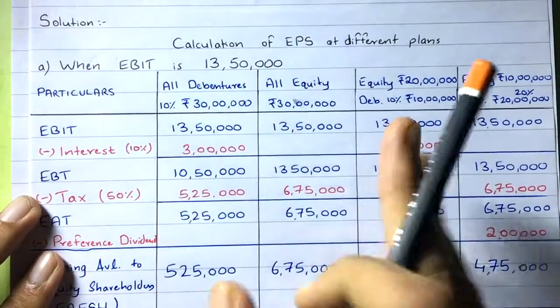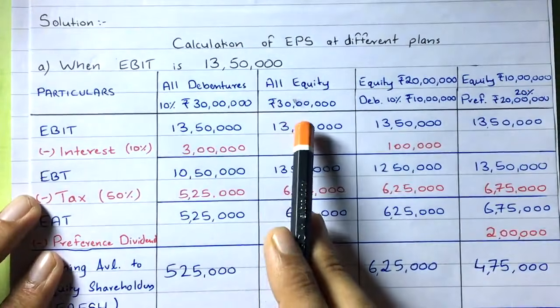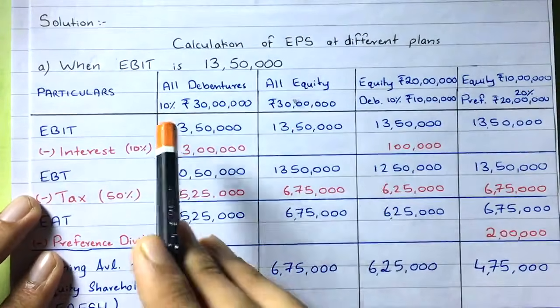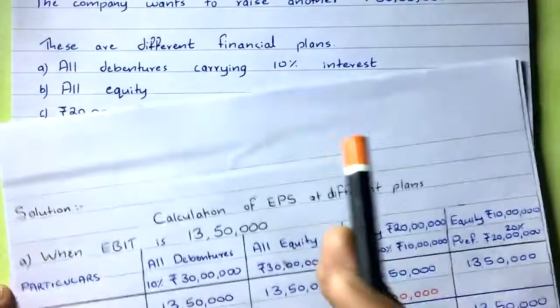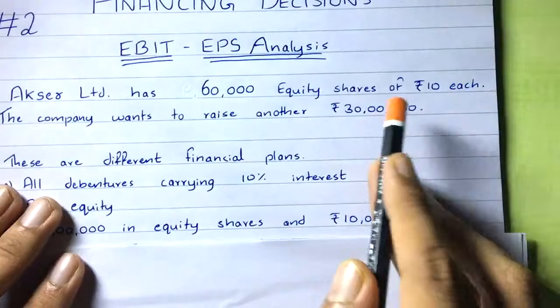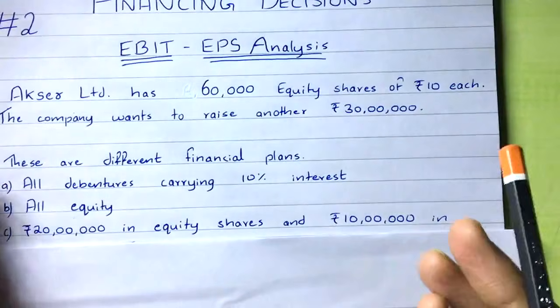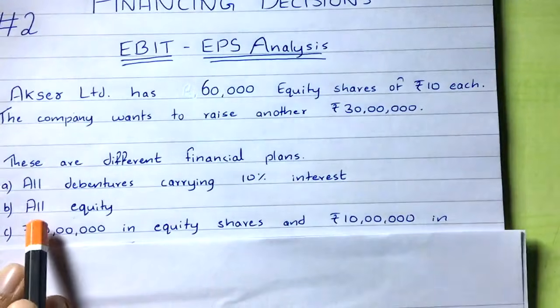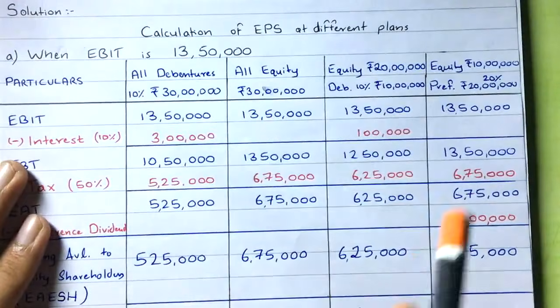The first plan, the first column. The second plan, second column, that is all equity rupees 30 lakhs. Again, from each of the plans, you are raising the same amount of fund that is needed by the business, that is 30 lakh rupees, isn't it? So you wrote here all equity. Fine.